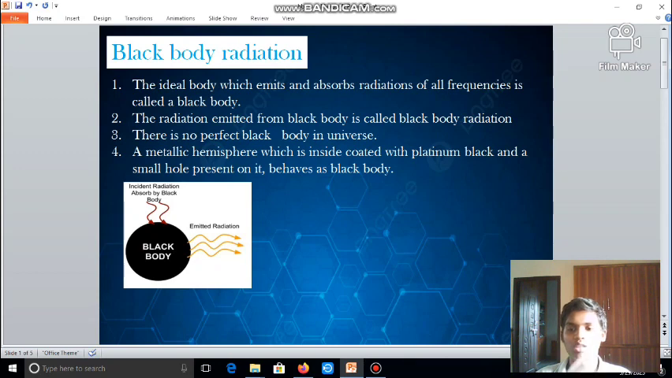After we discussed the characteristics of electromagnetic waves, that is completed. Now let us continue with our new topic, black body radiation. First of all, what is meant by a black body?